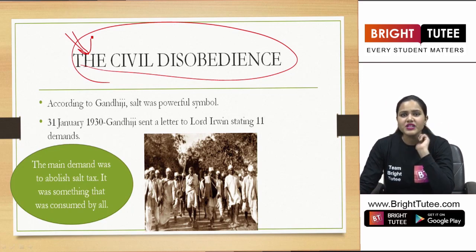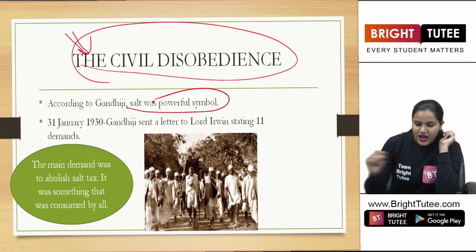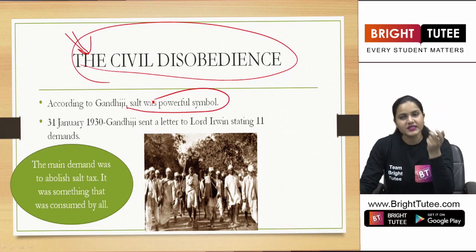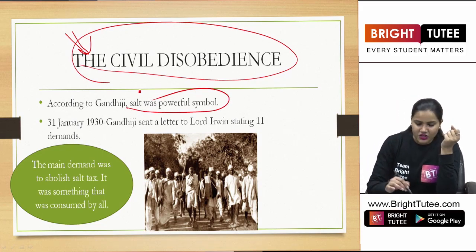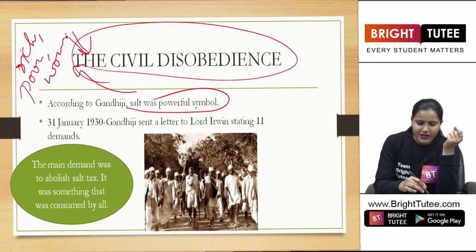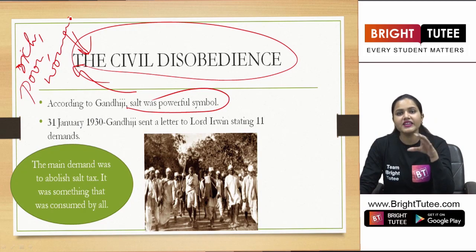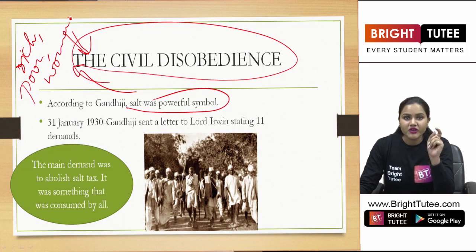But what were the main reasons here? According to Gandhiji, salt was a powerful symbol. Yes, he believed that salt is something that was being consumed by rich people, poor people, women, and each and everyone. The basic necessity in our food, that is salt, right? So therefore, he saw salt as a powerful symbol for all the masses.